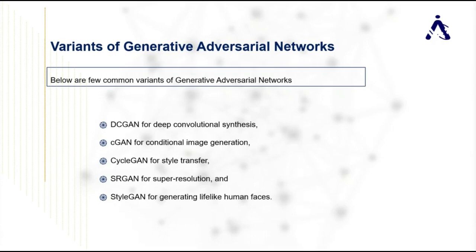Without wasting much of your time, we will start with DC GAN, which is for deep convolutional synthesis.